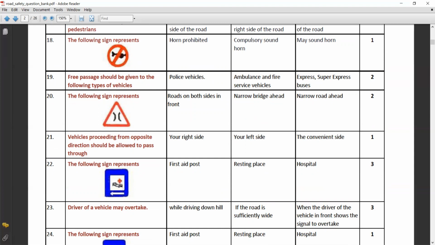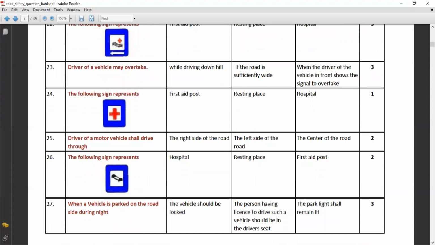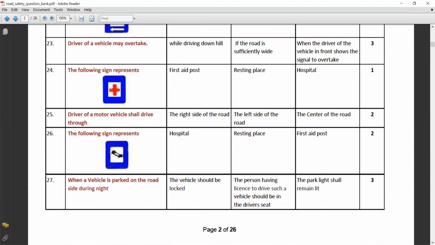Free passage should be given to the following type of vehicles: ambulance and fire service vehicles. The following sign represents narrow bridge ahead. Vehicle proceeding from the opposite direction should be allowed to pass your right side. The following sign represents hospital is nearby. Driver of a vehicle may overtake when the driver of the vehicle in front shows the signal to overtake. The following sign represents first aid post.